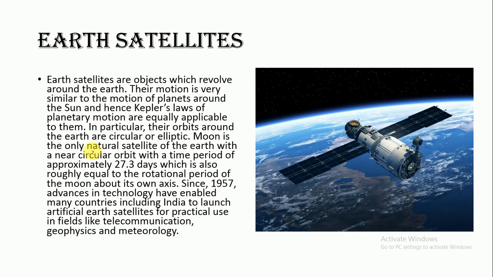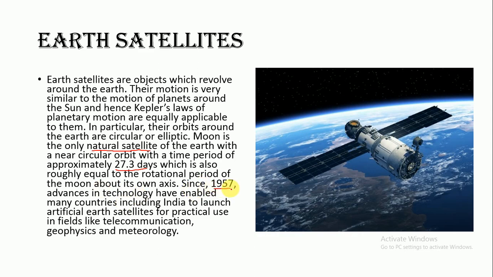Moon is the only natural satellite of Earth with a near circular orbit with a time period of approximately 27.3 days, which is also roughly equal to the rotational period of the moon about its own axis. So moon is taking almost the same time to complete its rotation as well as revolution around the Earth.